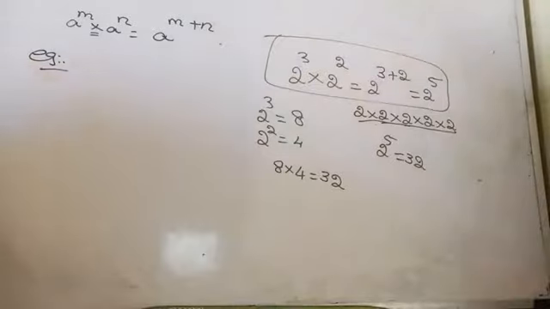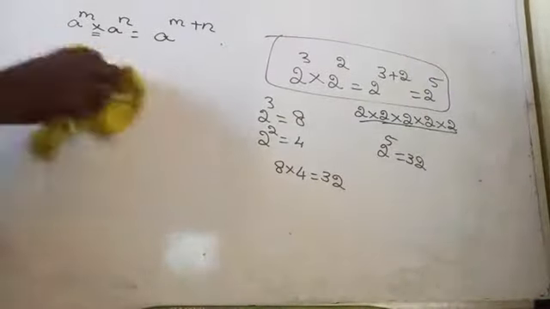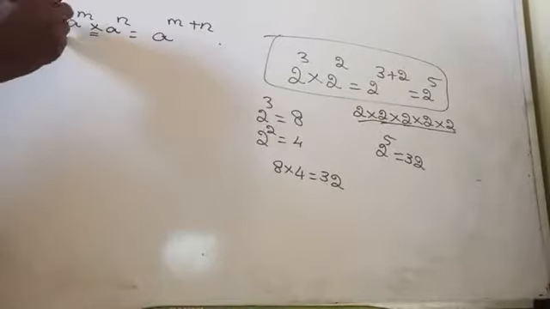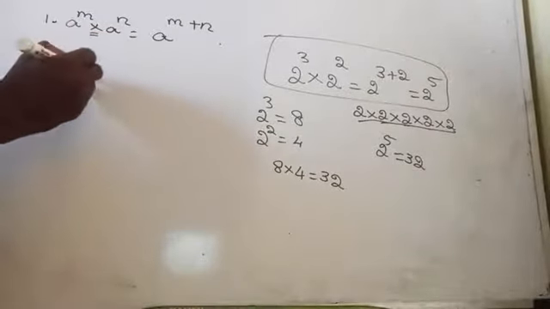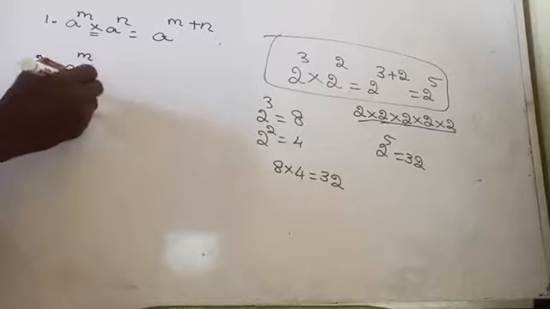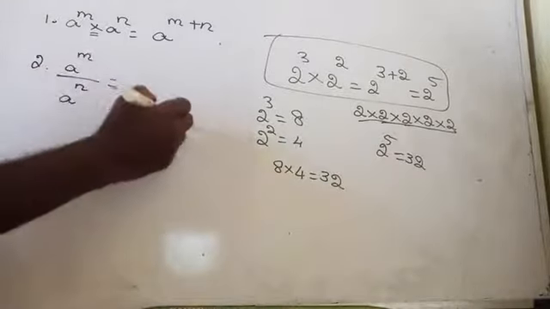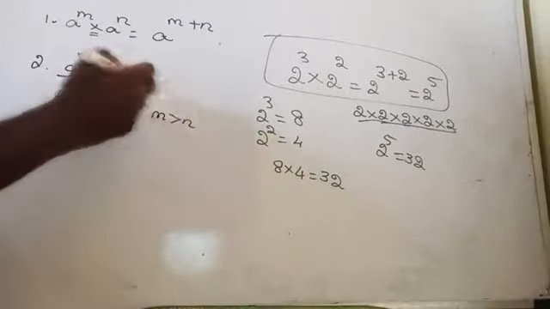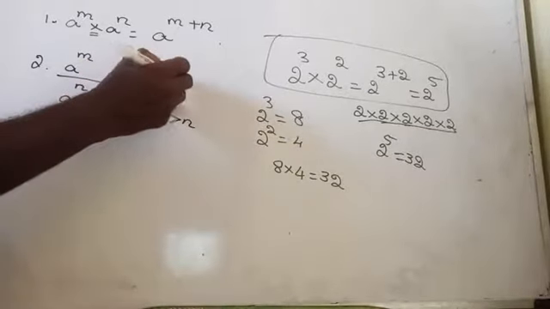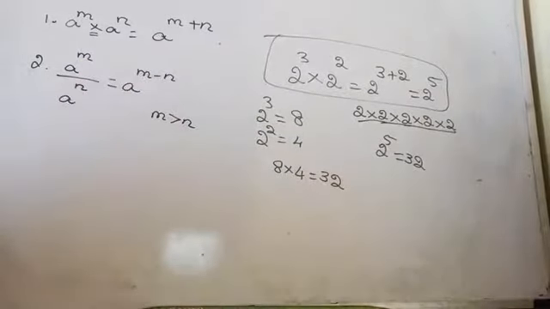Now, come to the second point. A power m divided by a power n, provided that m should be greater than n, is a to the power m minus n. If it is a division with the same base but different exponents, we can subtract the exponents.